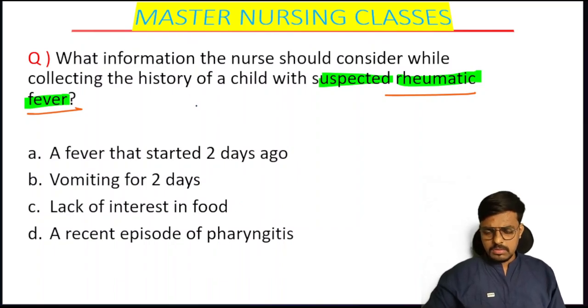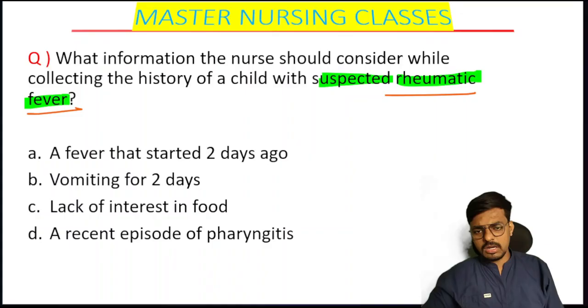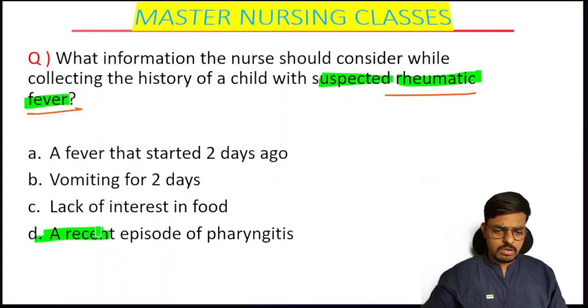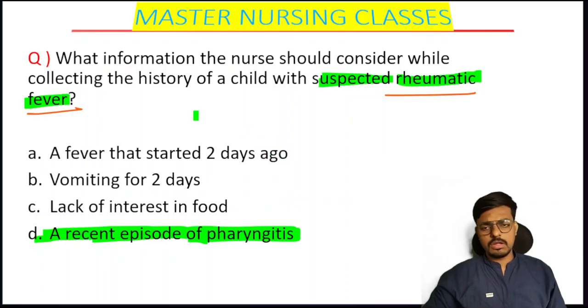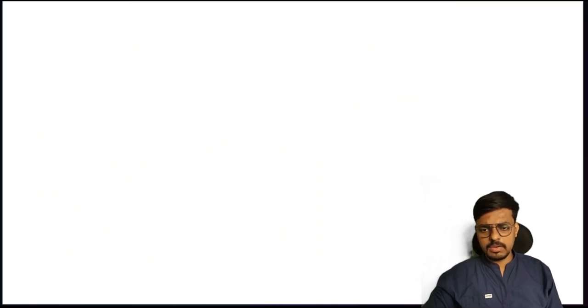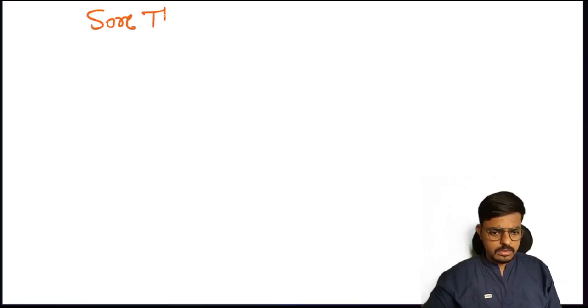Very good, very nice, students. This is what I want from you all. Yes, option D is the correct answer. A recent episode of pharyngitis supports the diagnosis of suspected rheumatic fever. My question is how and why, so keep this concept in your mind. And what other histories can come in your question format? Instead of pharyngitis, the examiner may give a history of sore throat, or a history of dental procedures without prophylactic antibiotic.